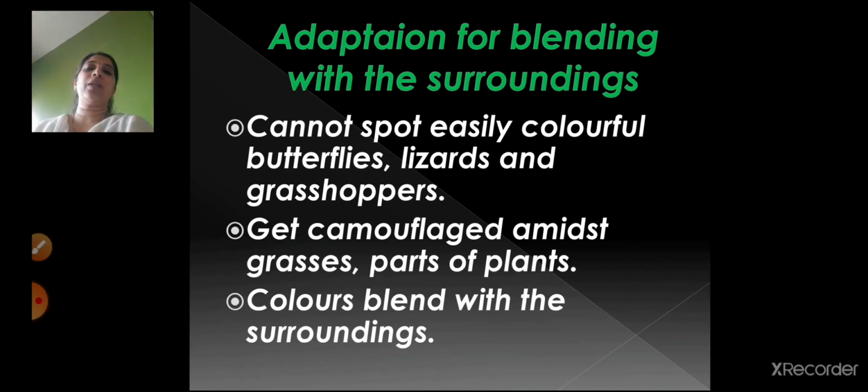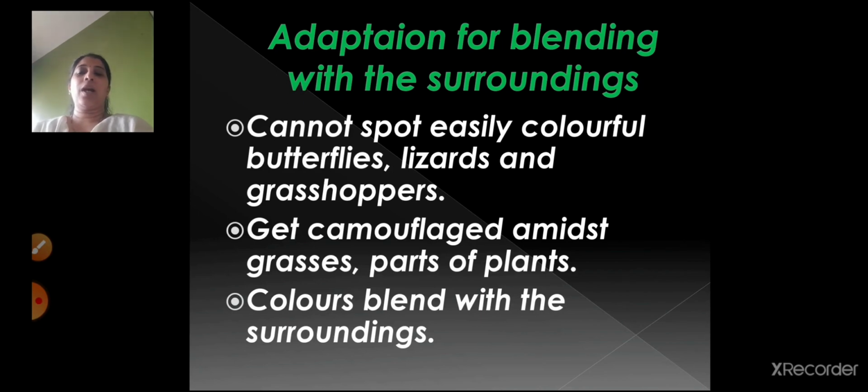Okay, so then, children, we saw about the adaptation for food in animals. So the herbivorous and the carnivorous animals, right? In every animal you can see a special adaptation, so that whatever feeding is there can be easily done, right? There are some characteristics in the carnivorous and the herbivorous animals, because of which they can hunt and capture their prey, and they can get their food, right?